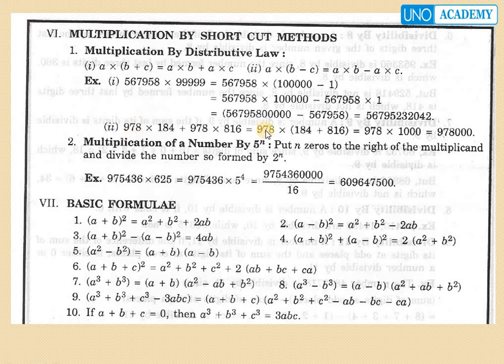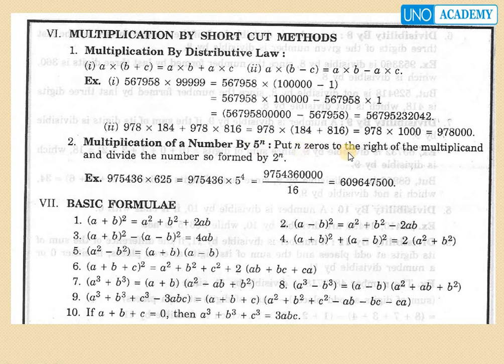978 into (184 plus 816) equals 978 into 1000, which equals 9,78,000, right? The next method in multiplication is multiplication of a number by 5 power n.